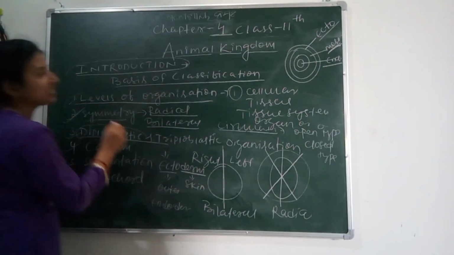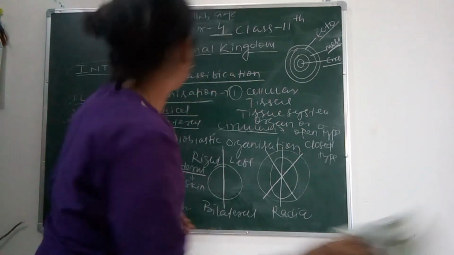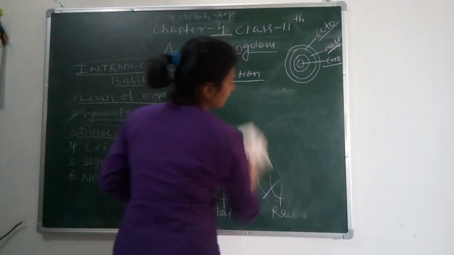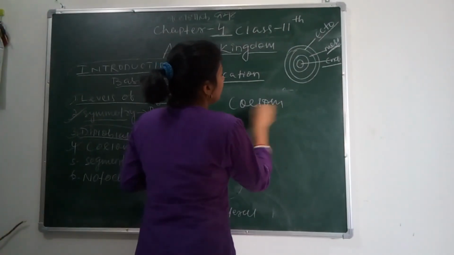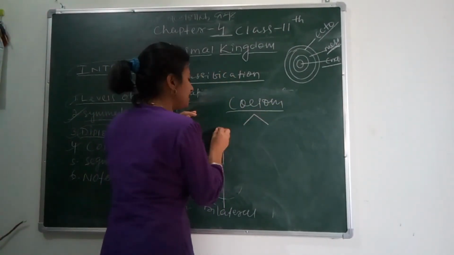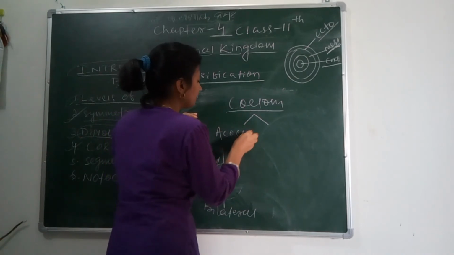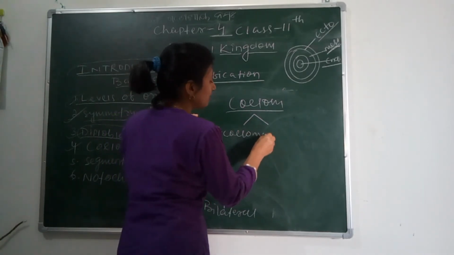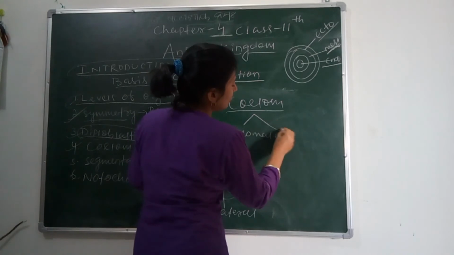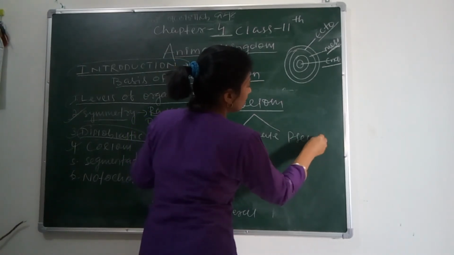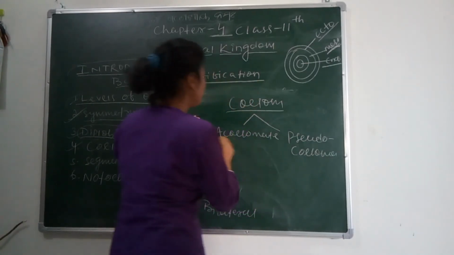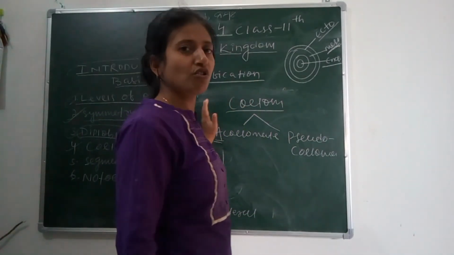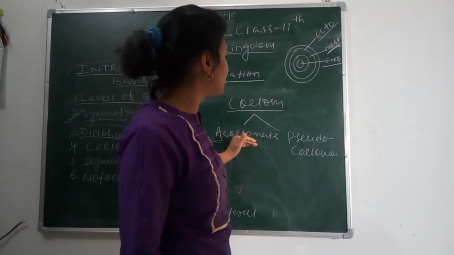Next is coelom. Coelom means cavity. Either the organism is acoelomate or pseudocoelomate. As we know, A means not. If the organism has no coelom or no body cavity, then it is called acoelomate.